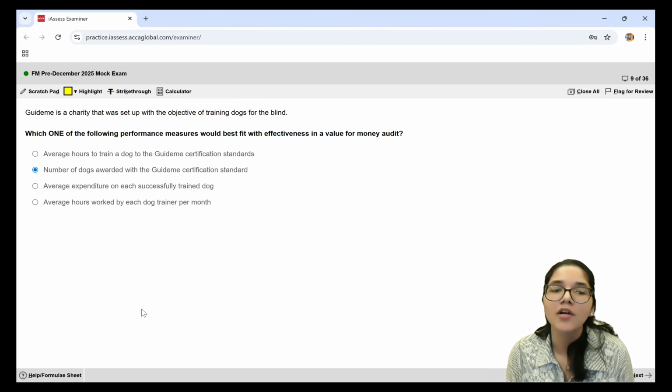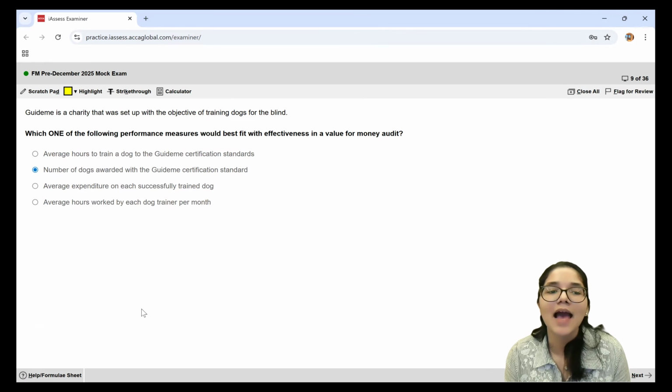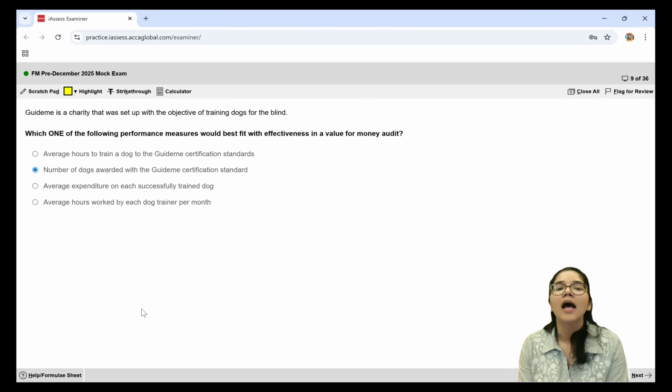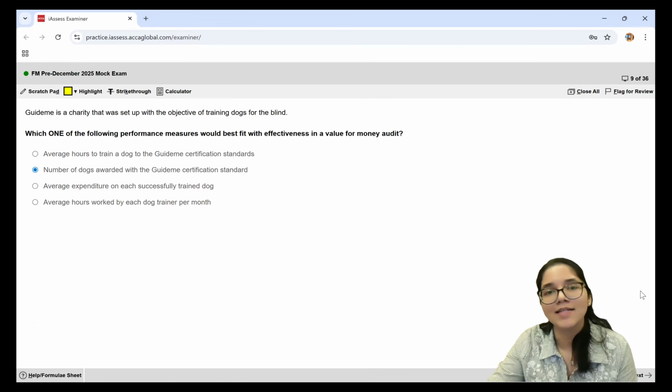Average expenditure on each successfully trained dog. This will be a little bit about your efficiency aspect. And lastly, average hours worked by each dog trainer. This is also monitoring how well you are utilizing your resources. So this is also not a part of effectiveness; rather, this will be efficiency. So it will be option B, which we will select as our final answer.